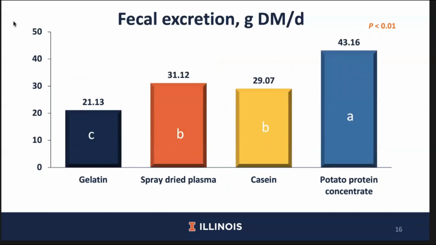Pigs fed the gelatin diet had the lowest feces excretion, and this is likely due to the reduced feed intake observed in these pigs. However, although the feed intake was not different amongst pigs fed the spray-dried plasma, casein, and potato protein concentrate diets, pigs fed the potato protein concentrate diet had the greatest amount of feces excreted. This is again likely due to the fiber present in this ingredient compared with the other protein sources.